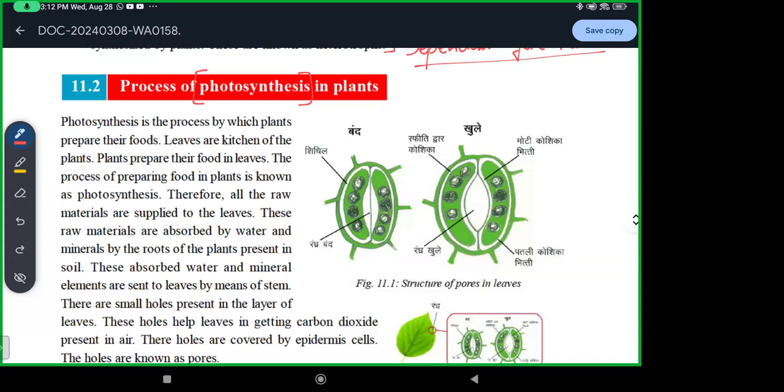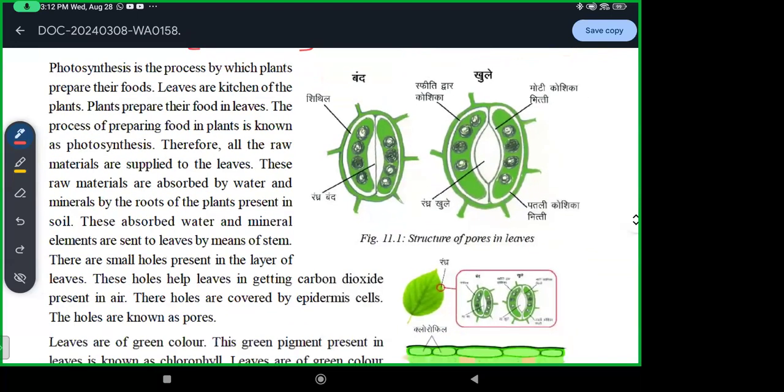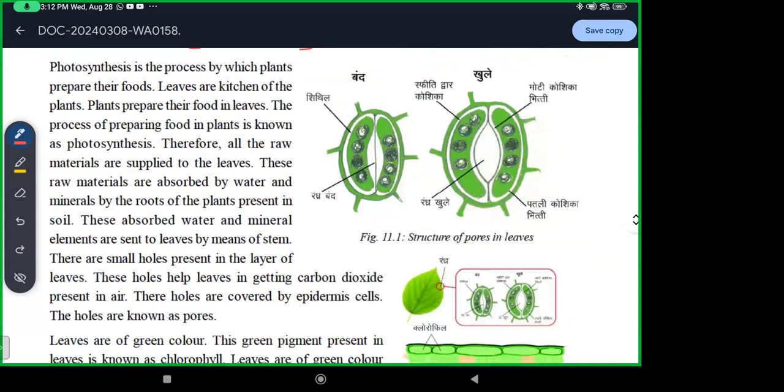Why is it said so? Because the food of the plant is prepared in its leaves. The process of preparing food in plants is known as photosynthesis. Therefore, all the raw materials are supplied to the leaves. The raw materials, water and minerals, are absorbed by the roots of the plants present in the soil.